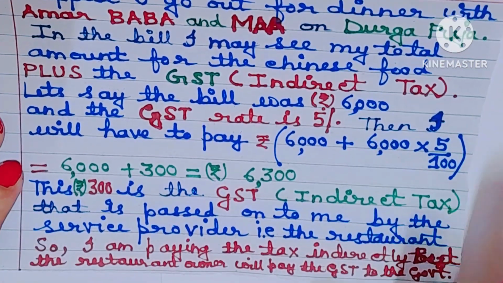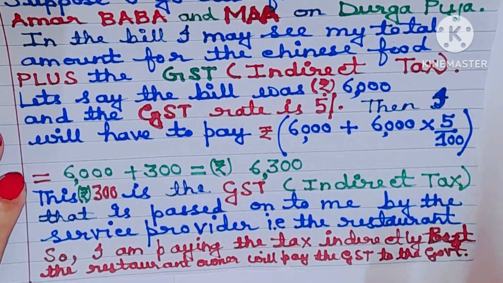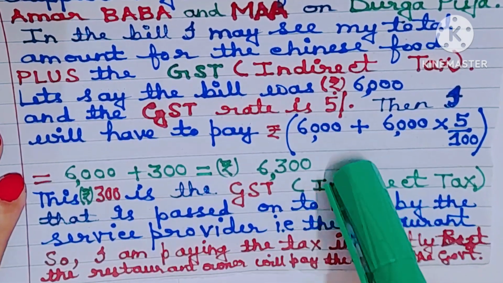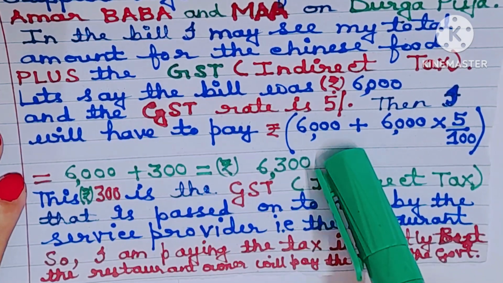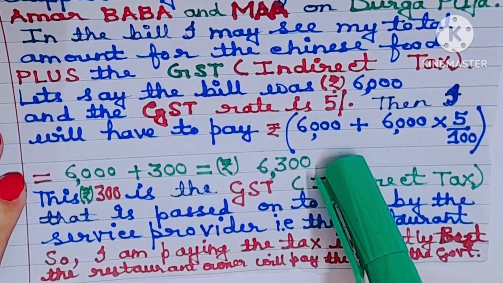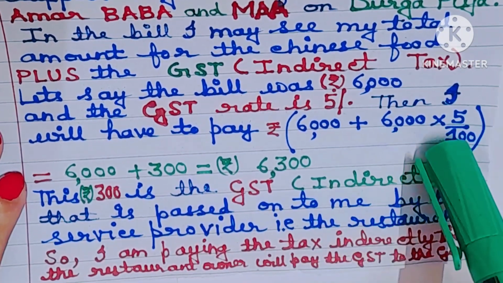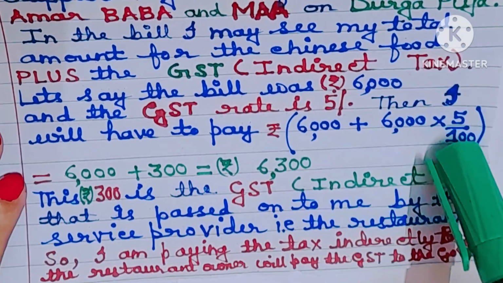Please remember, restaurant charges 5% GST in every state. One nation, one tax. Okay? So I have to pay not only 6,000. 6,000 is the cost of the food, but I have to pay GST also. So 5% on 6,000 is 300.